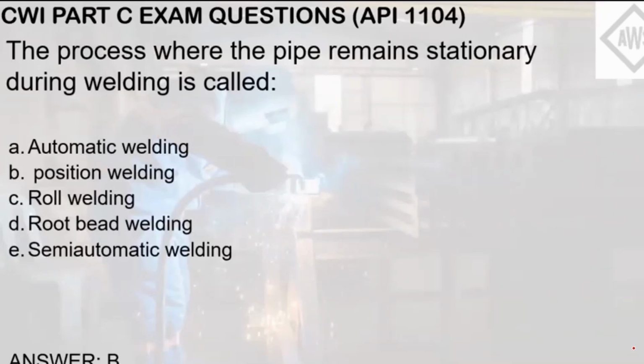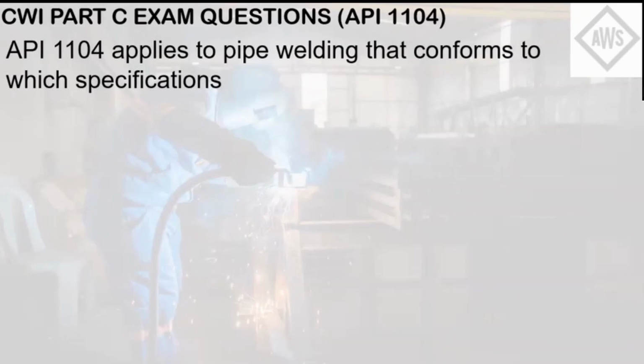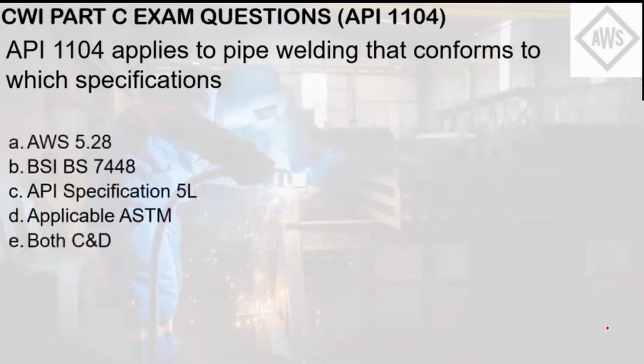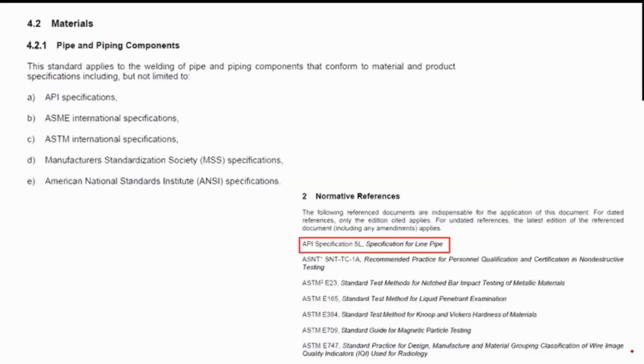So the answer here is letter B. API 1104 applies to pipe welding that conforms to which specifications? Letter A, AWS 5.28. Letter B, BSI BS 7448. Letter C, API specification 5L. Letter D, applicable ASTM. Letter E, both C and D. This question is asking what standards API 1104 conforms to?